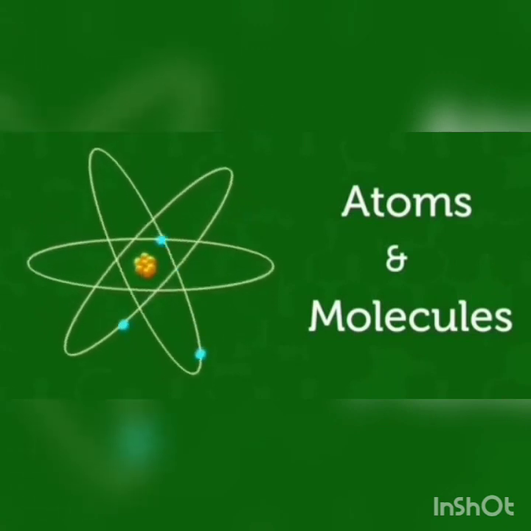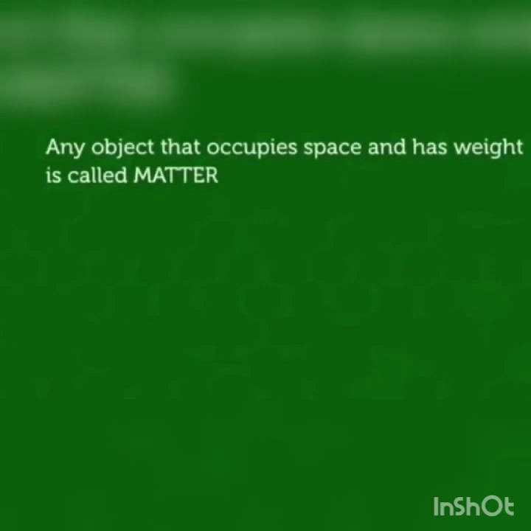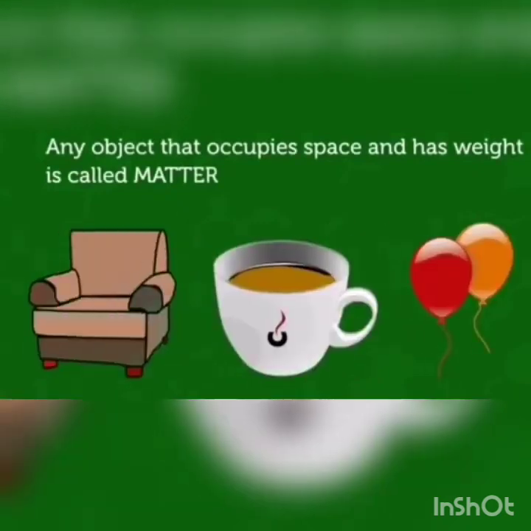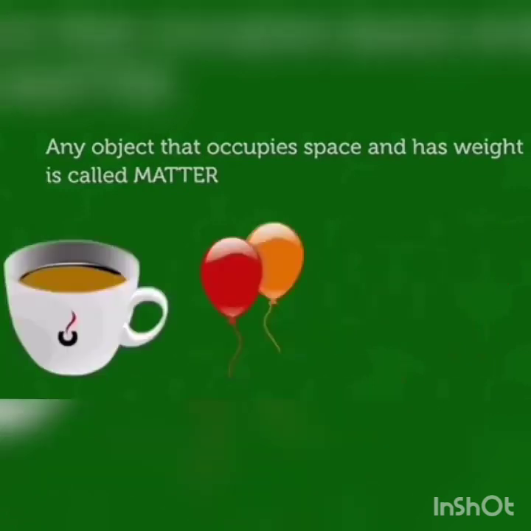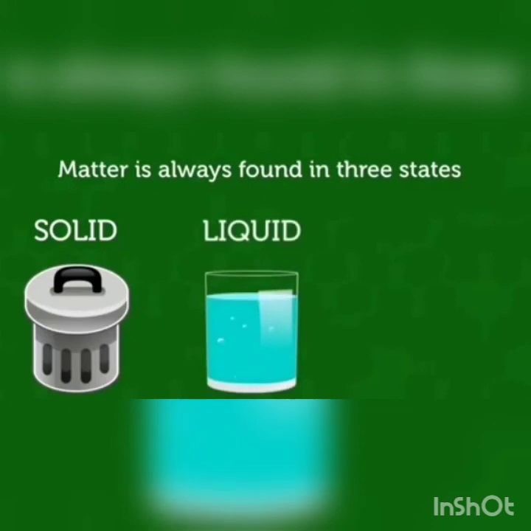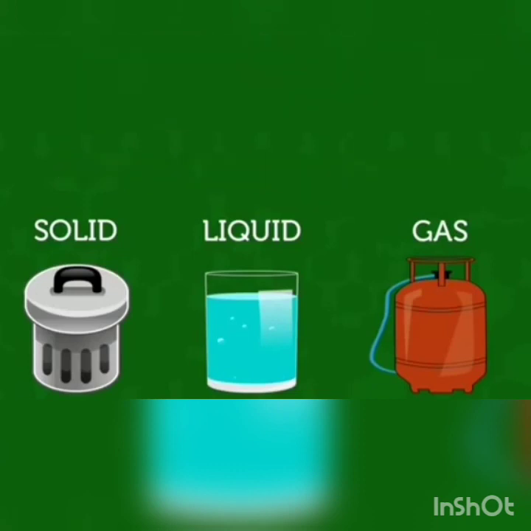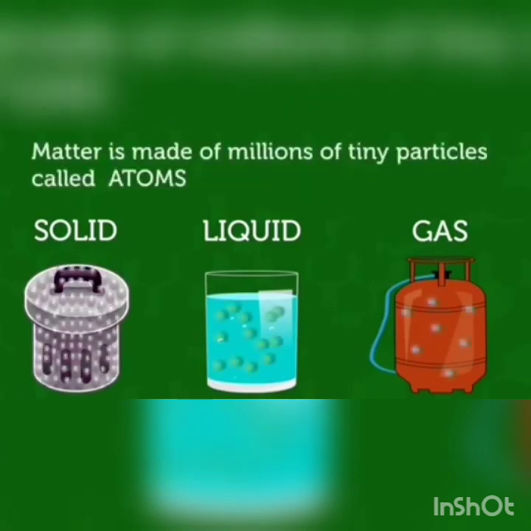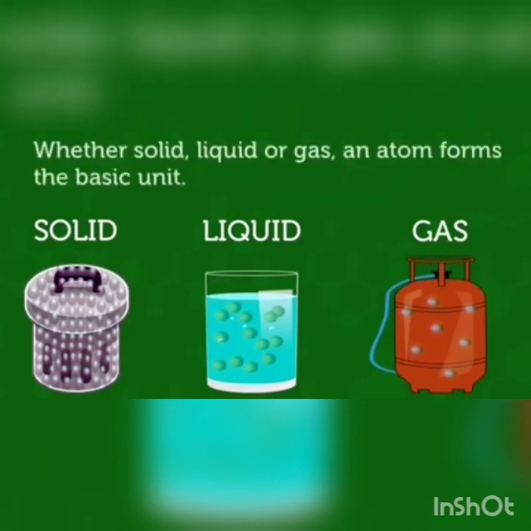Atoms and molecules. Any object that occupies space and has weight is called matter. Matter is always found in three states: solid, liquid, and gas. Matter is made up of millions of tiny particles called atoms. Whether solid, liquid, or gas, an atom forms the basic unit.